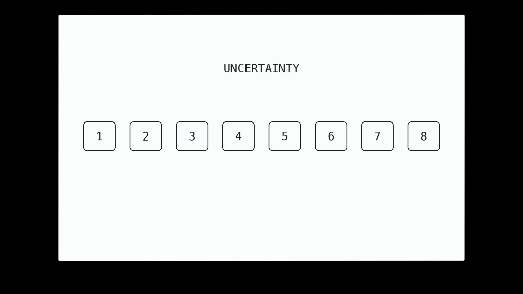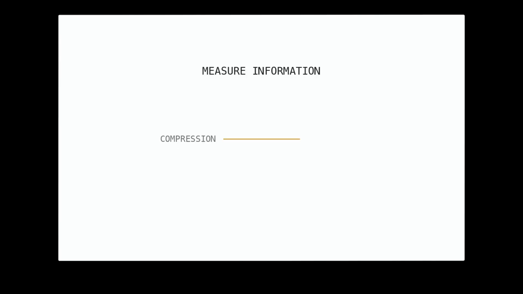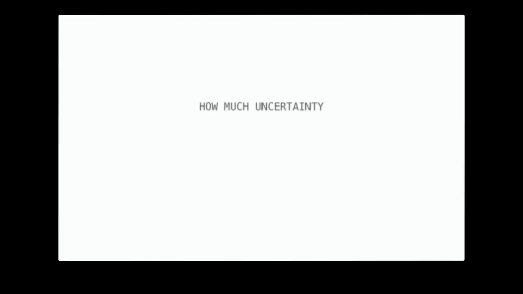Information is what we gain when uncertainty is reduced. Measuring it tells us how far messages can be compressed and how efficiently they can be communicated. But we need a way to count that reduction.